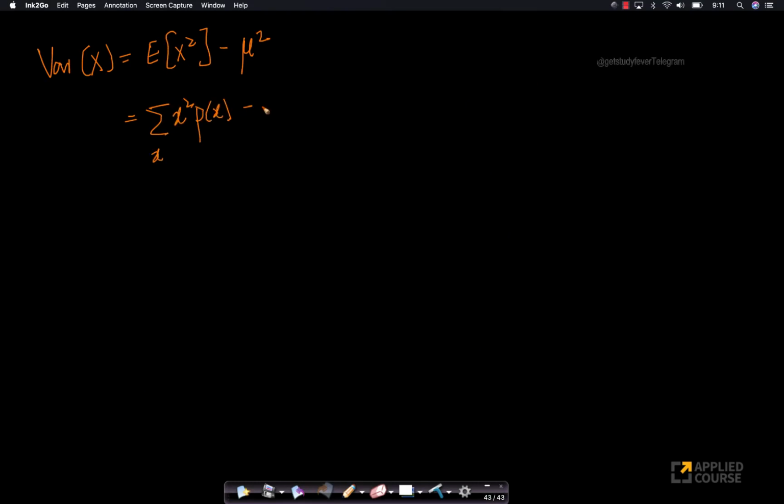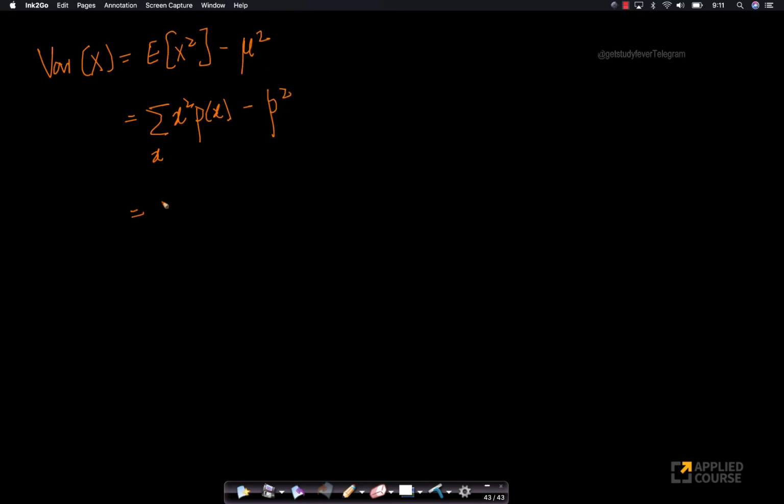Look at this. I can also compute its variance. What is variance of x? We have seen variance of x as expected value of x square minus mu square. We've already seen this, right? And what is mu? Mu is nothing but p. Mean is nothing but p. So we know that mu square is equal to p square. So what is expected value of x square? It is summation over all x square px minus p square, right? Because mu equals p.